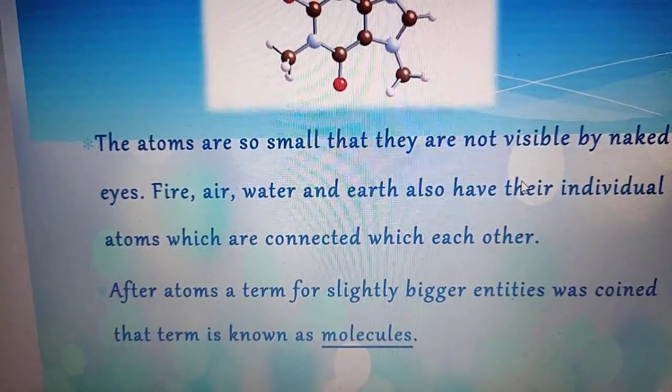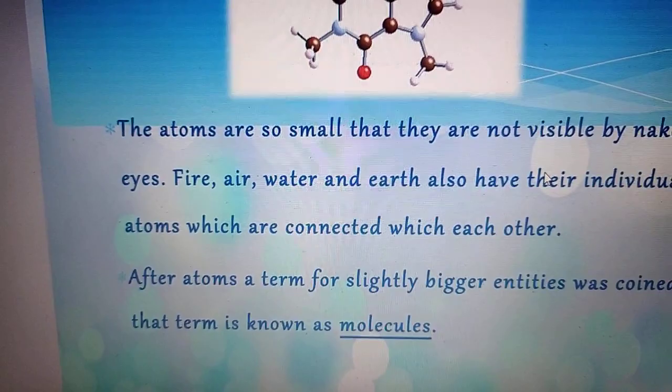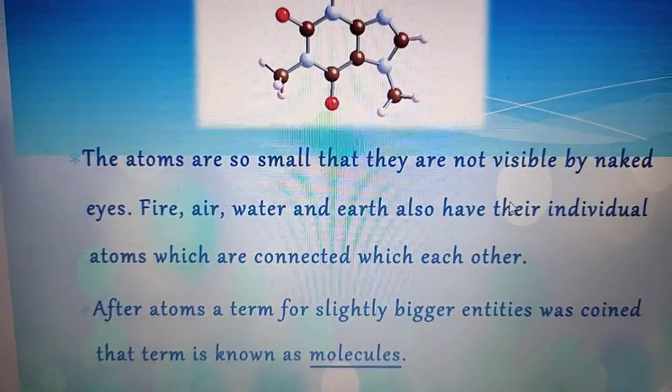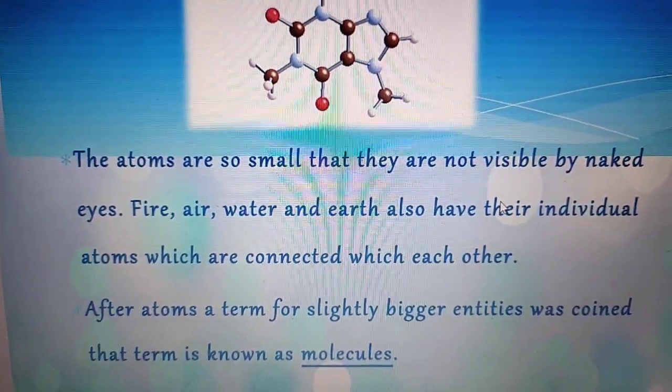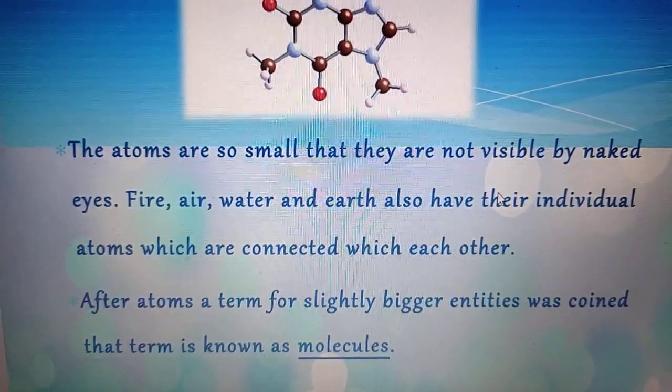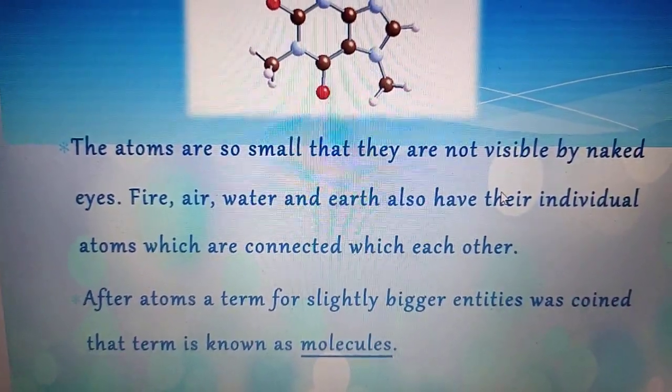Now I told you about this Democritus. It's here in the Greek model of an atom. You read this one. Okay. So till now we know that atoms are so small that they are not visible by naked eyes.